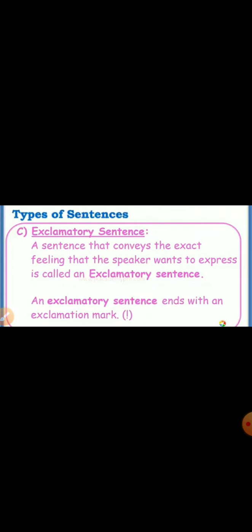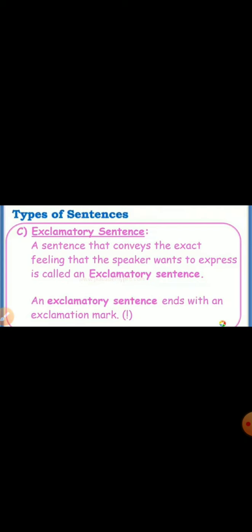The third type of sentence is the exclamatory sentence. A sentence that conveys the exact feeling that the speaker wants to express is called an exclamatory sentence. Now, what does this mean? Any sentence that shows what the speaker is feeling, whether he is feeling happy, sad, angry, such sentences are called exclamatory sentences.